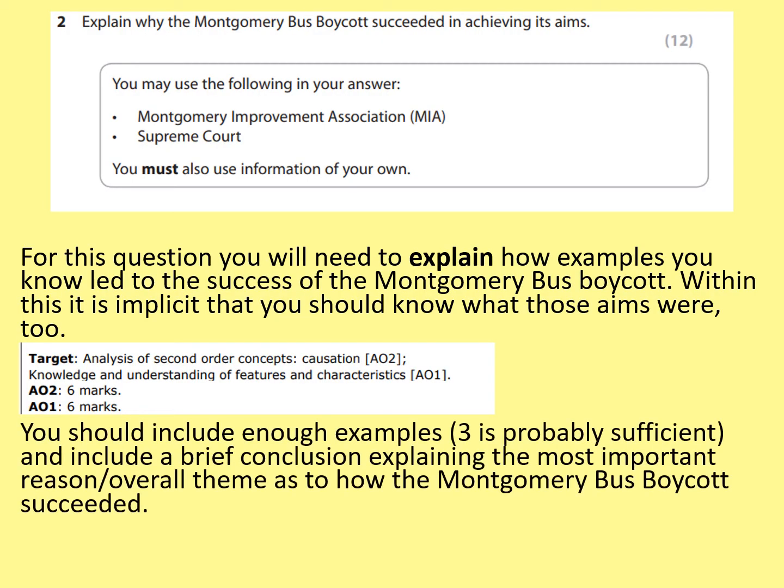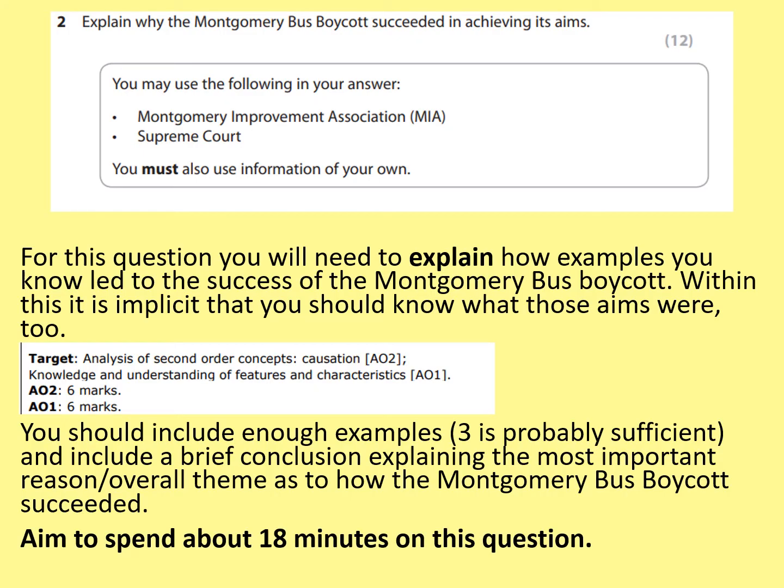Simple enough. You should include enough examples, 3 is probably sufficient, including one of your own, and include a brief conclusion explaining the most important reason or overall theme as to how the Montgomery bus boycott succeeded. You should aim to spend about 18 minutes on this question, though again you might find yourself doing this a little bit more quickly.